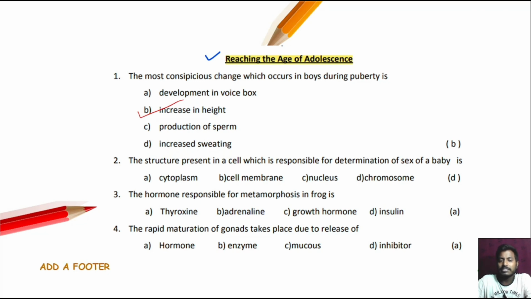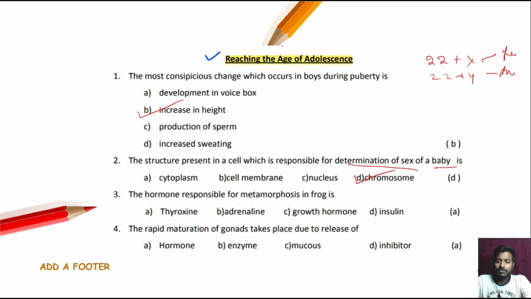The structure present in a cell which is responsible for the determination of the sex of the baby is dash. Is called option number D, that is chromosome. Depending on the chromosome, that is 22 plus X and 22 plus Y. This is the female and this is the male. Okay, male gonad. Next question.